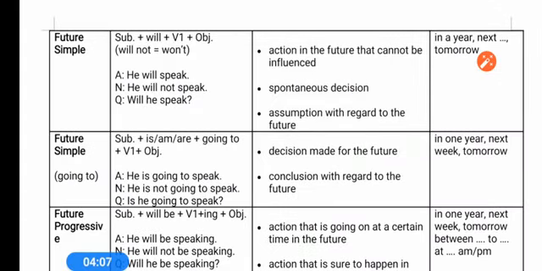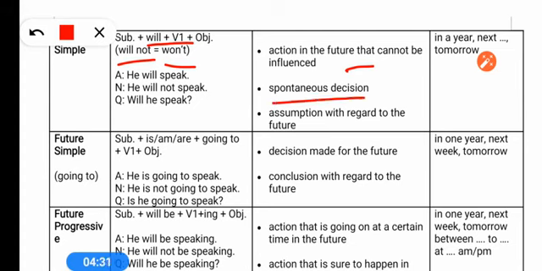See that here future simple structure is will plus first form of the verb. For negative we use will not, and in short form, contracted form, it will be used won't. Simple sentences: will, won't. It is used for any future action. It is used for spontaneous decision also, means a quick decision is taken for the future, that is also used in future simple tense. And assumptions with regard to the future, means something will happen in the future. You can say that for telling the future activity we use future simple.